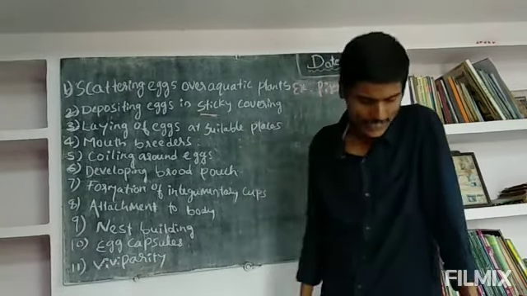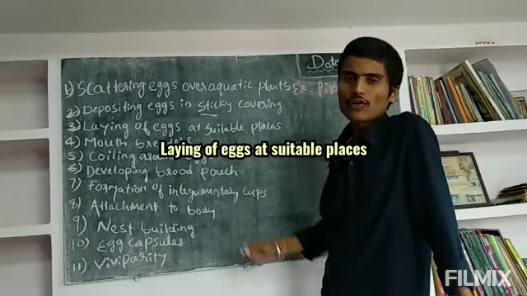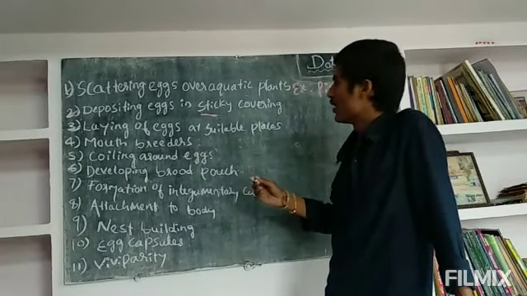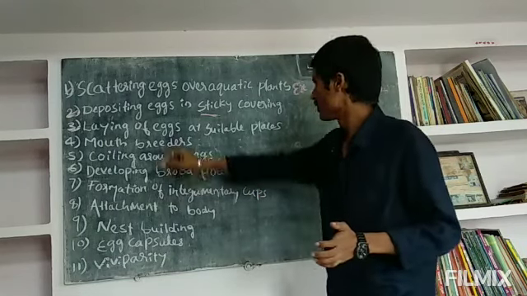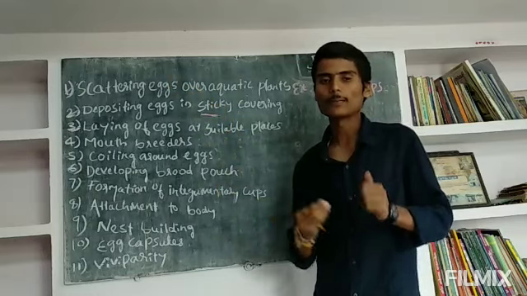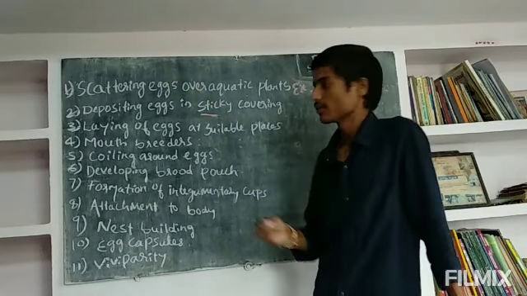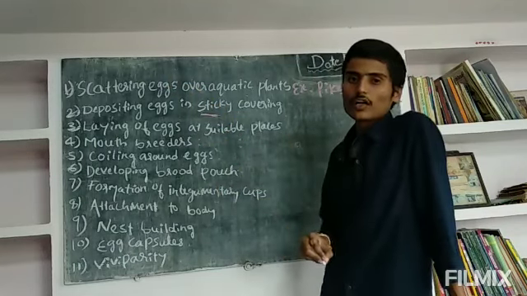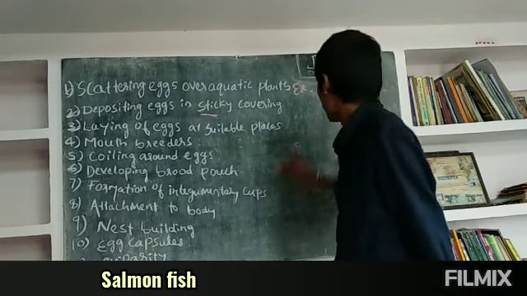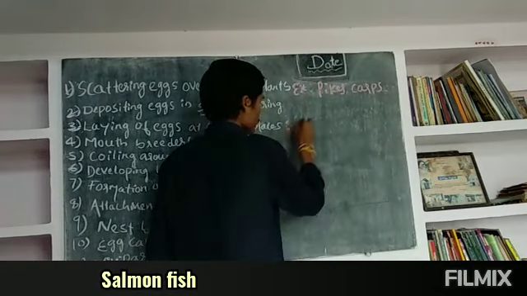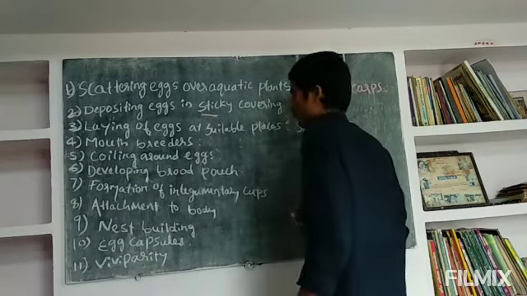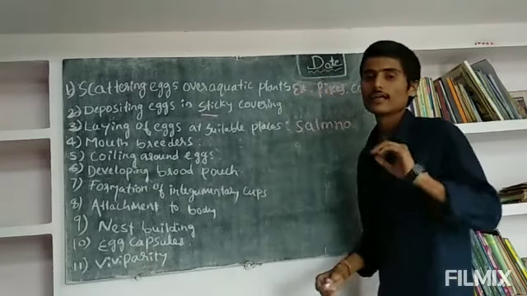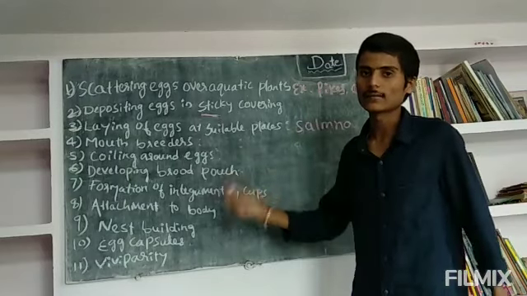Next, laying of eggs at suitable places. I told you in the anadromous migration that fishes select a good place for spawning. They select a suitable place for the eggs. An example of anadromous migration is salmon. Salmon select a good place for spawning, and they lay the eggs in that place.